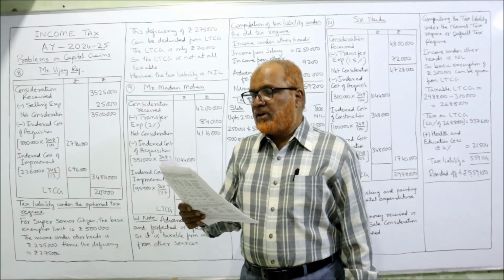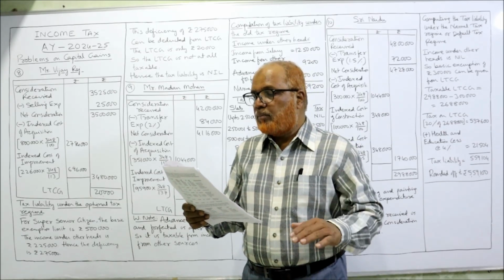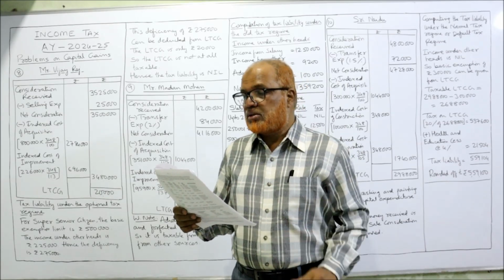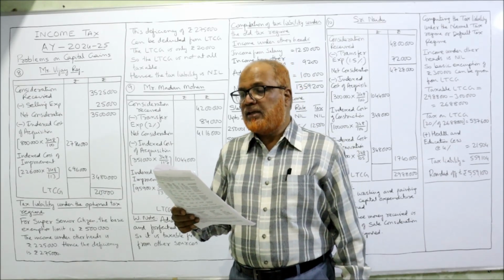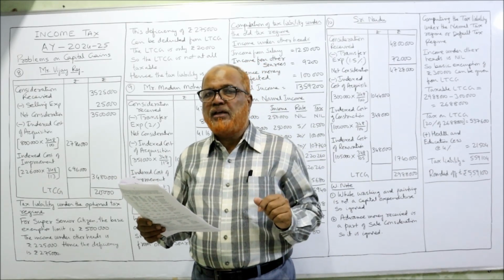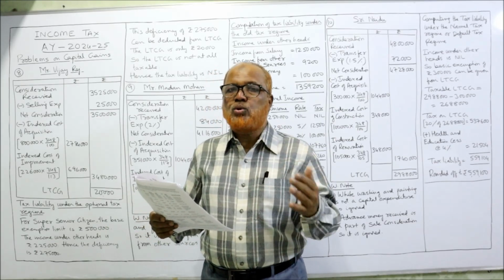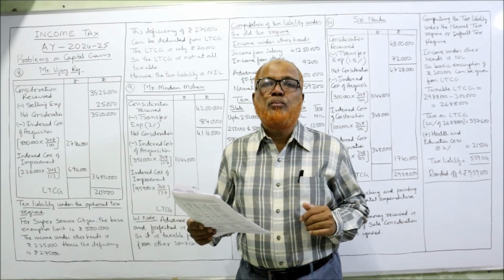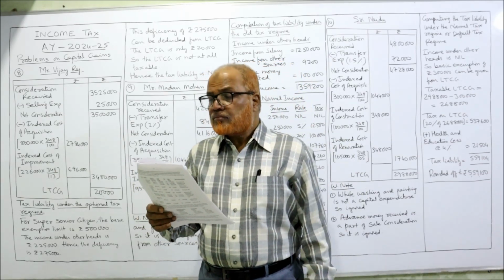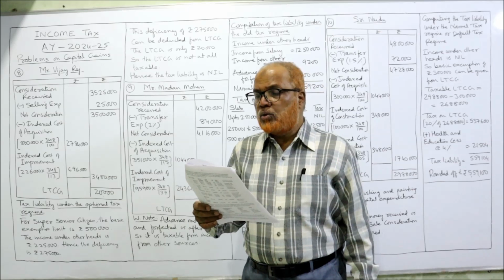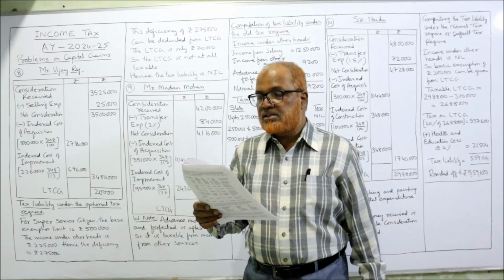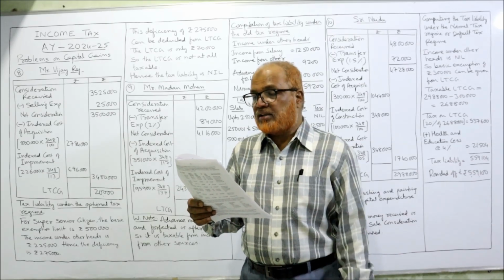On 16th January 2005, he ordered to make an ornament of the gold by spending 2,26,000. Cost inflation index 113. So earlier he purchased gold. Now he has spent money on converting the gold into ornaments. That is called improvement. So how much cost is incurred? 2,26,000. On 14th December 2013, he offered to sell this ornament to a businessman and received 1,50,000 as advance.